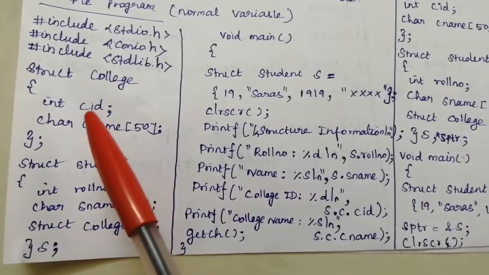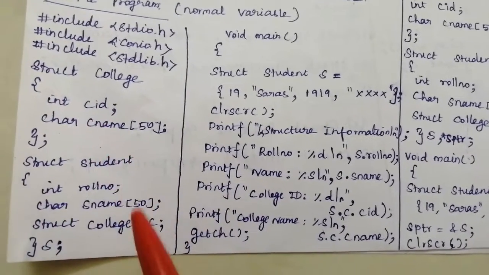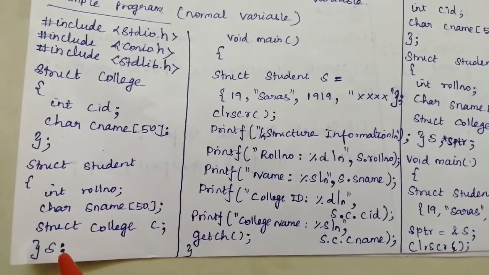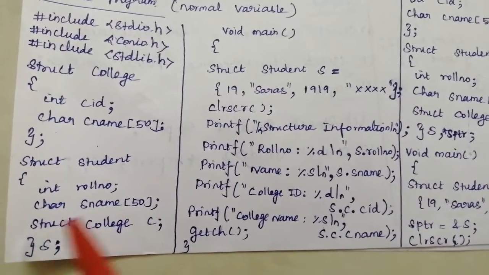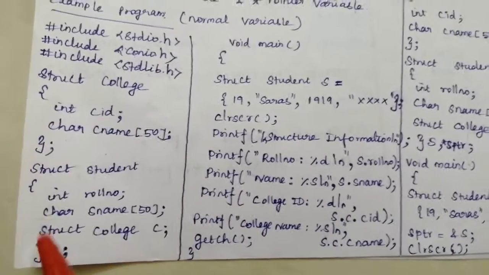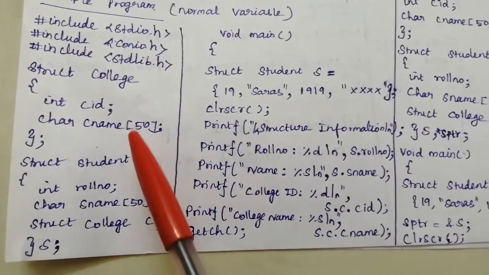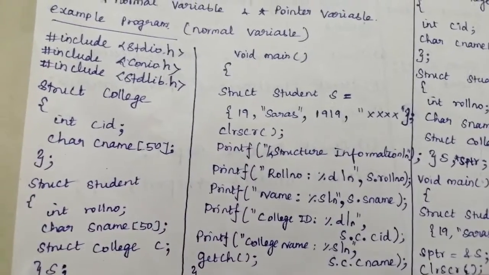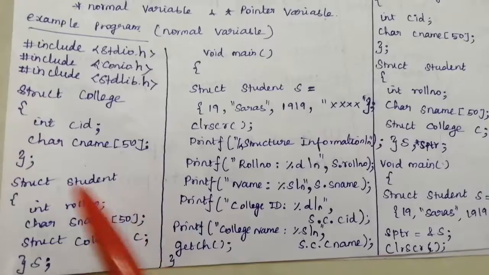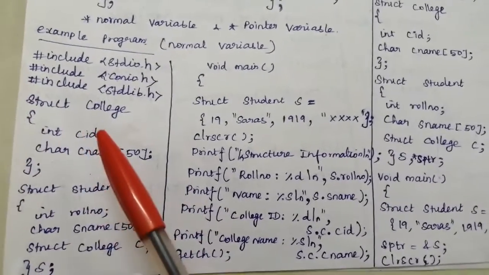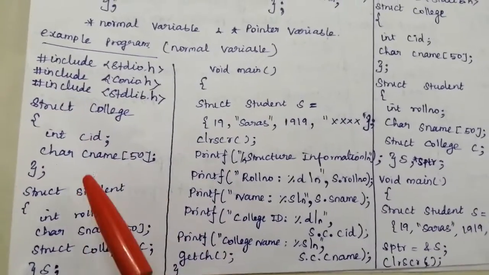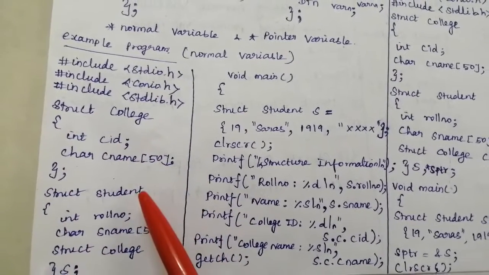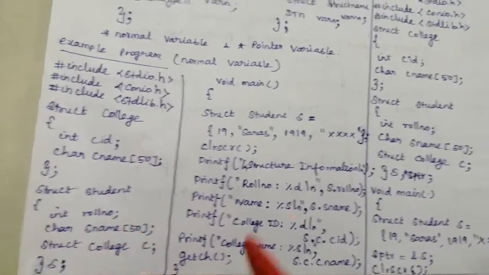If we want to access CID, then this is a nested structure item, so two dot operators will be useful, like s dot c dot cid. Likewise s dot c dot c name. Likewise you can access the nested structure members. So this is the structure declaration. The college as well as the student structure are declared. Here college is declared inside the student structure, so this acts as a nested structure.